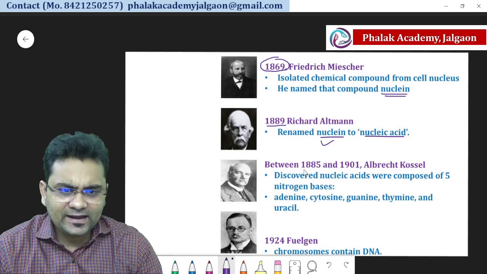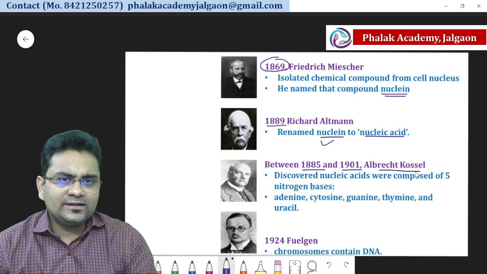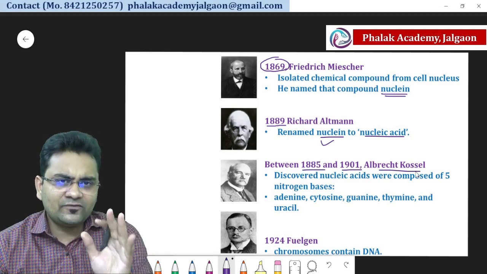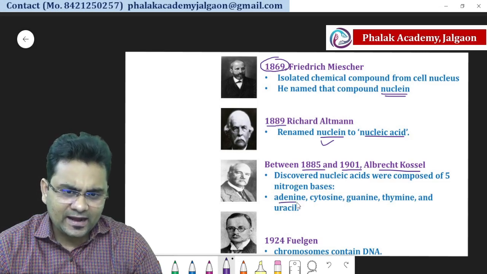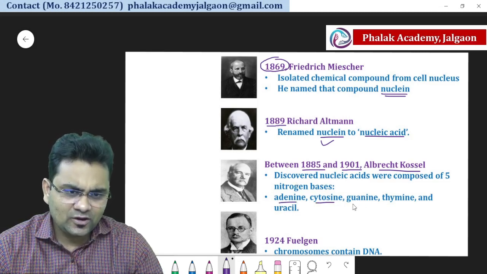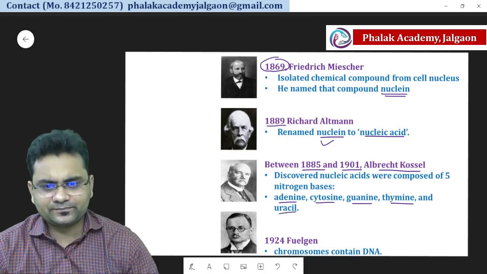And between 1885 and 1901, Albert Kossel discovered that nucleic acid contains 5 different types of nitrogenous bases. So those are adenine, cytosine, guanine, thymine and uracil.